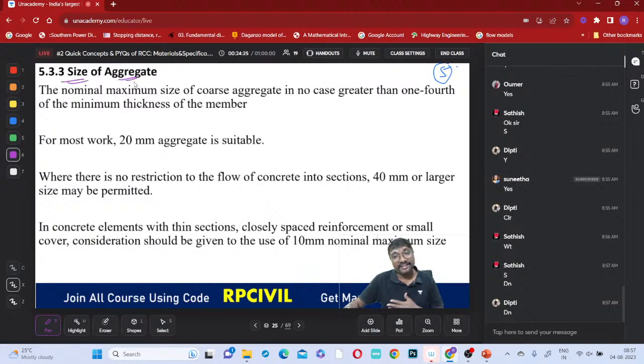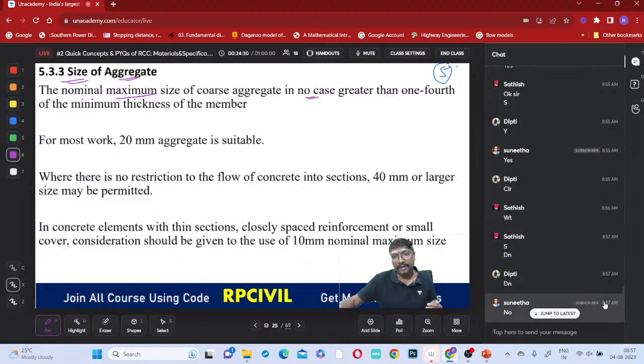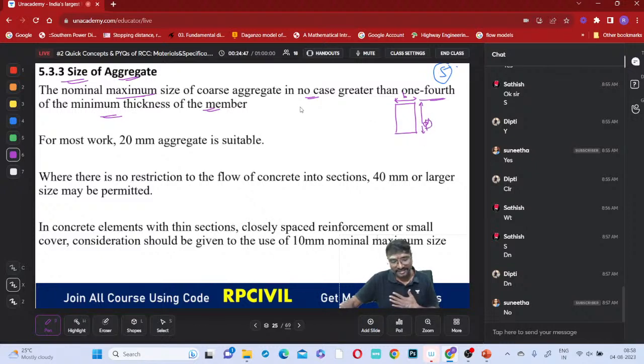Can we use any size we want? No, no. The nominal maximum size of the coarse aggregate should in no case be greater than 1/4 of the minimum thickness of the member. Suppose you observe this member: this is your width B, and this is your overall depth, capital D. The size of the aggregate should not be greater than 1/4 of B, or 1/4 of D.